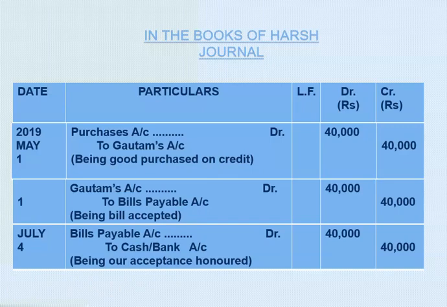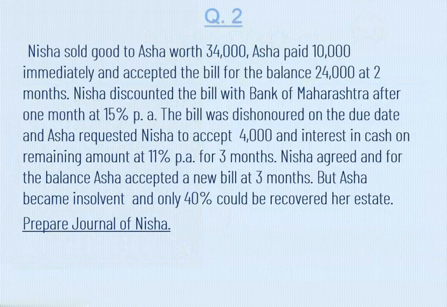Now we are going to start with question number 2. Now see your question number 2. Let us read the sum first. Nisha sold goods to Asha worth rupees 34,000. Asha paid 10,000 rupees immediately and accepted the bill for the balance 24,000 at 2 months. Nisha discounted the bill with the Bank of Maharashtra after 1 month at 15% per annum.